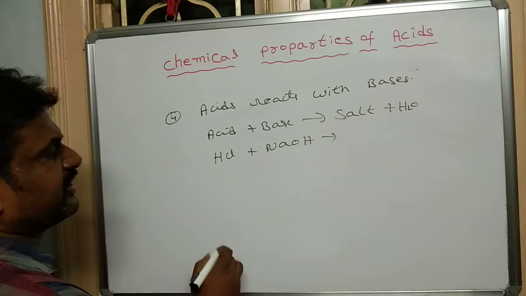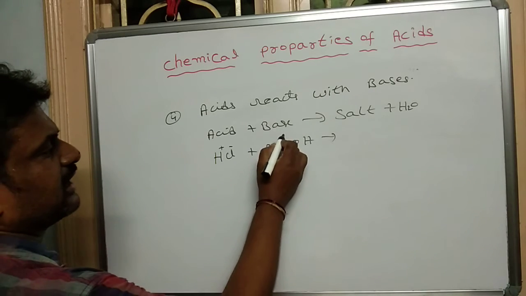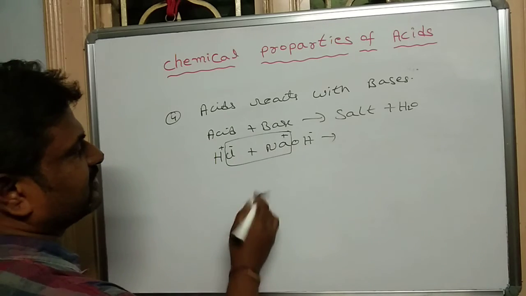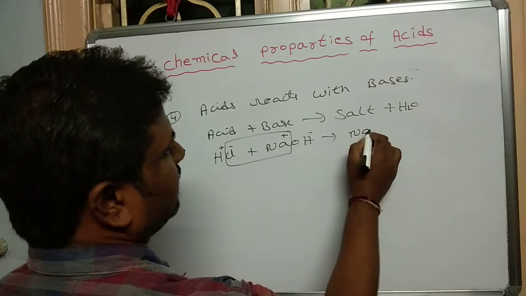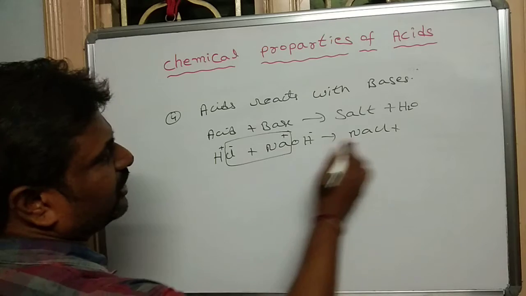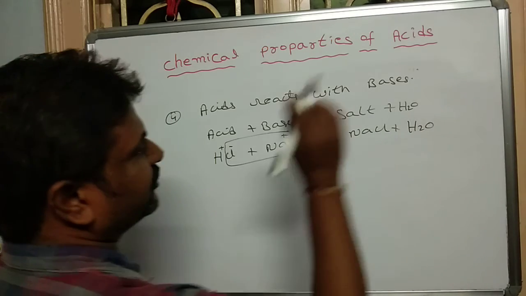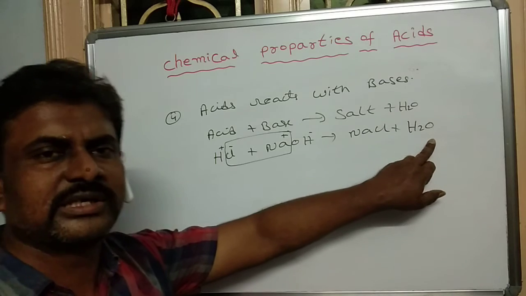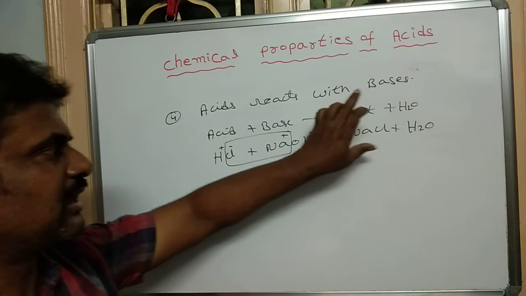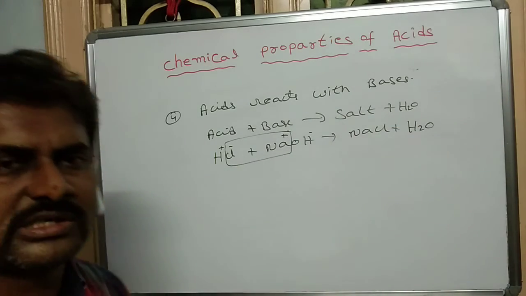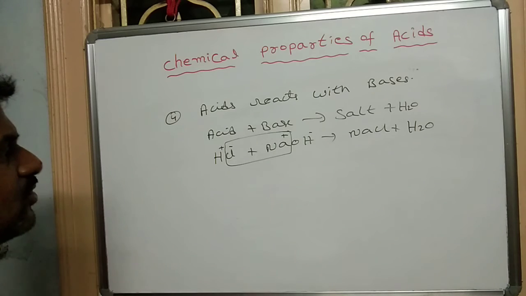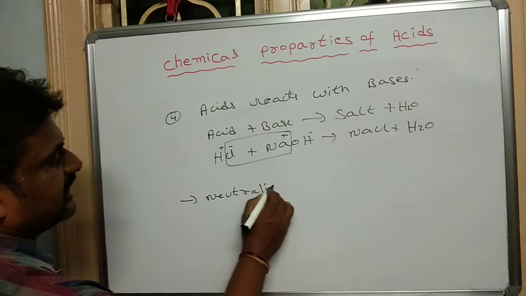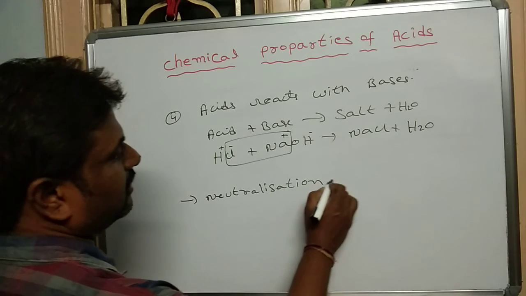These are dissociated into H plus and Cl minus, Na plus and OH minus ions. Opposite charges always attract each other to give the salt NaCl. H plus and OH minus combine to give the H2O. So here salt is the neutral substance, water is the neutral substance. So here the two products are the neutral substances. So this reaction is called the neutralization reaction.